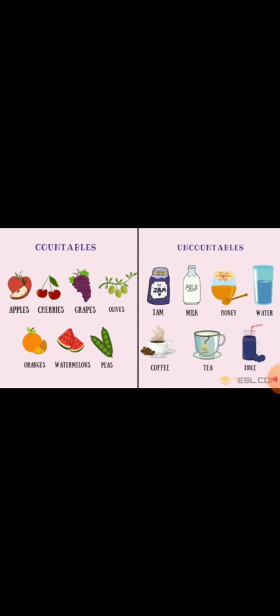We can't say I have bought a butter. We can't say I have bought a oil. We can't say I have drunk a milk. So these are uncountable nouns. We cannot count them. So students, I hope you have understood countable and uncountable nouns.